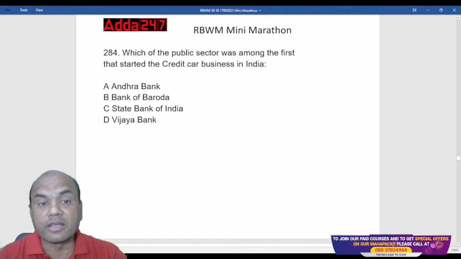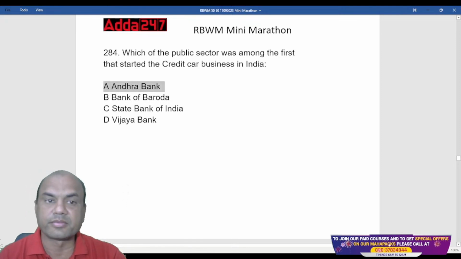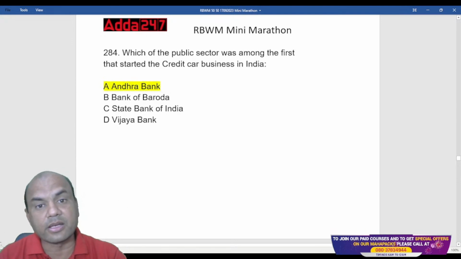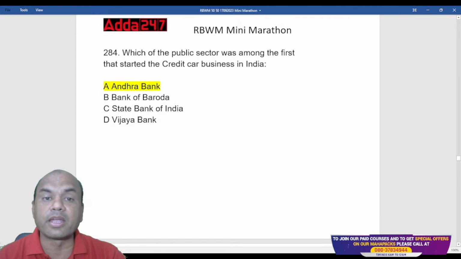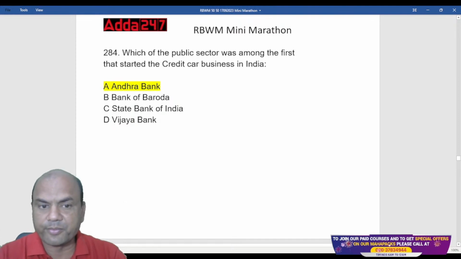Many of you think that it was BOB, Bank of Baroda, but that is not the right answer. It was first issued by Andhra Bank. Surprise, isn't it? The first credit card in public sector banks was issued by Andhra Bank.